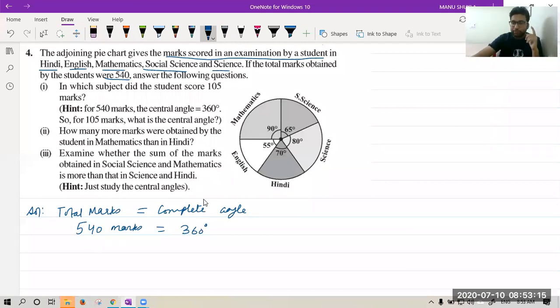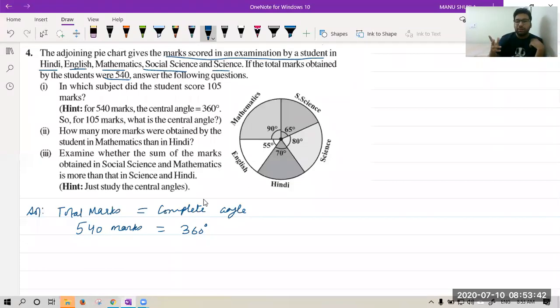Now you tell me one thing. Do we want the value of 1 degree or 1 mark? Please tell me fast. What do we want? Value of 1 degree or 1 mark? One mark, Hiten is saying. No, beta, no. This time things have changed. Given to us are all the values in degrees. We want to find the marks. So we need to find the value of 1 degree.